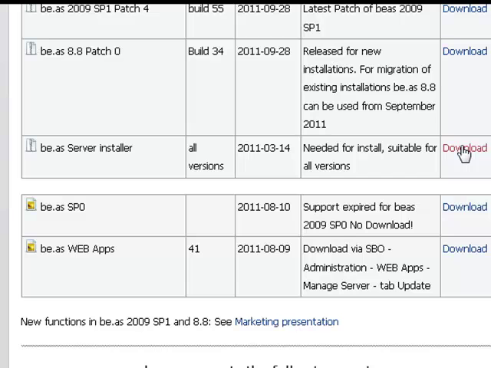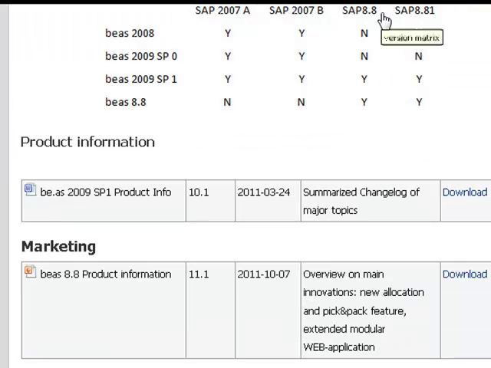First download and install the server, then take one of the latest patches. Choose a supported version depending on your SBO version. Below you find information on the main differences between these two versions.